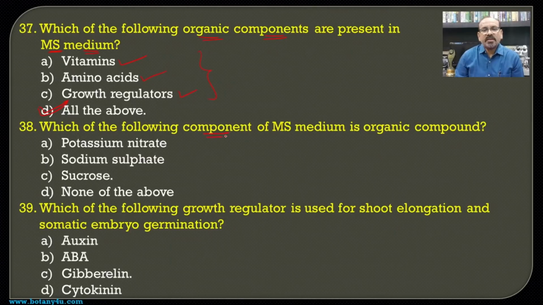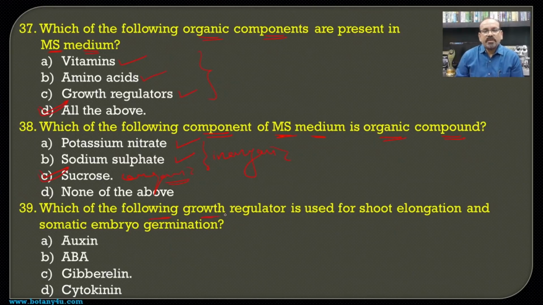Then which of the following components of MS medium is an organic compound? So here the potassium nitrate and sodium sulfate are the inorganic ones, and the sucrose is the organic one which is present in the MS medium, and hence the sucrose becomes the answer for this question.